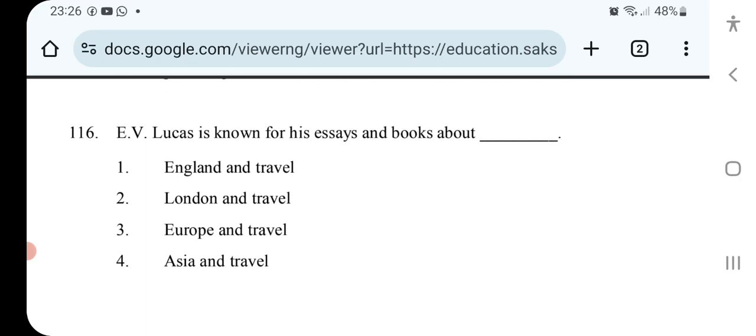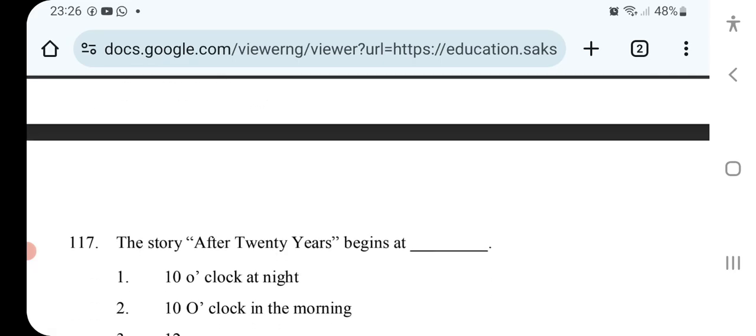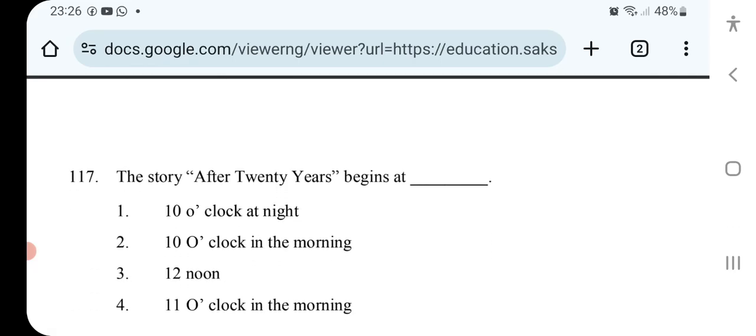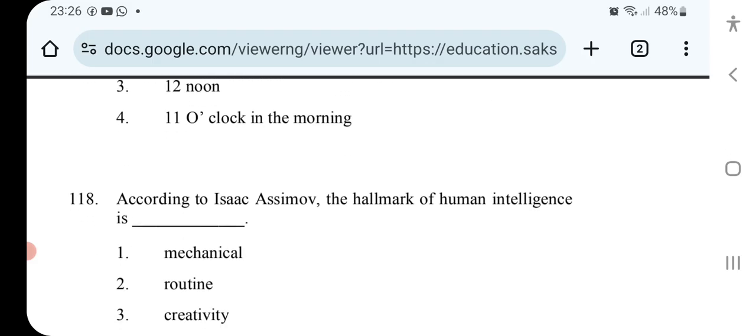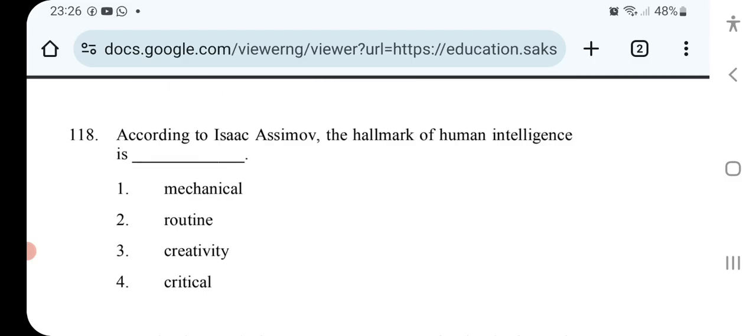E.V. Lucas is known for his essays and books about. The story After Twenty Years begins at 10 o'clock at night. According to Isaac Asimov, the hallmark of human intelligence is.